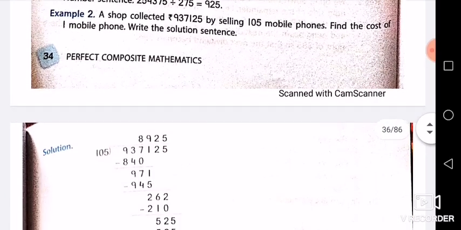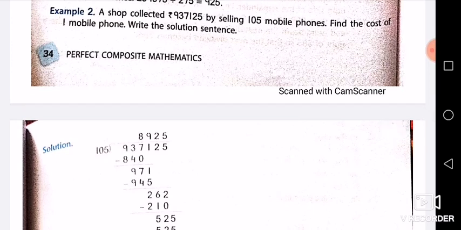Now the second example: a shop collected rupees 9,37,125 by selling 105 mobile phones. Now find the cost of one mobile phone. Cost of 105 mobile phones has been given to you, and you are supposed to find the cost of one mobile phone. Write the solution sentence also. Now see, in this question, cost of one mobile phone, one refers to each. Now again the concept of many and one is there.